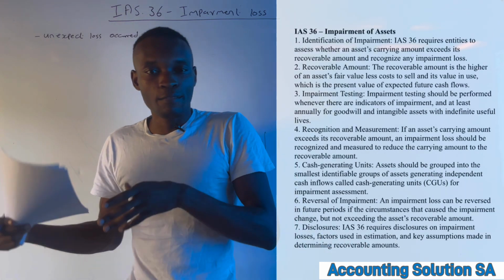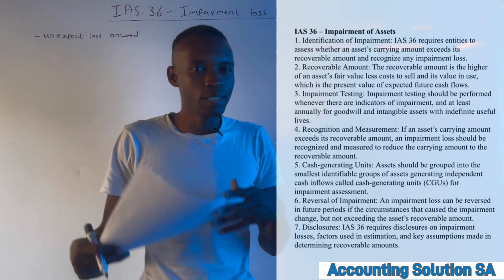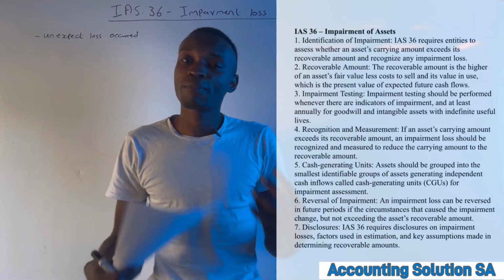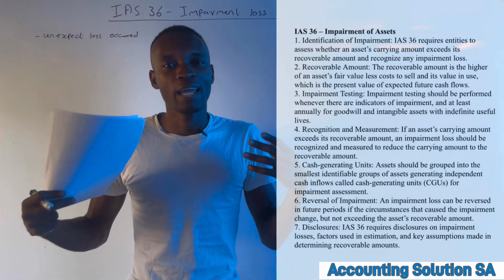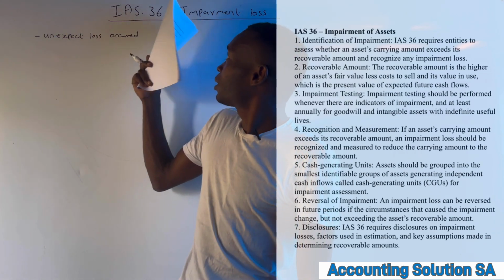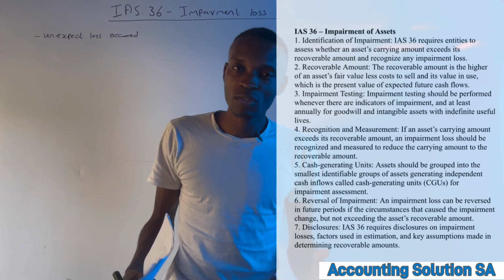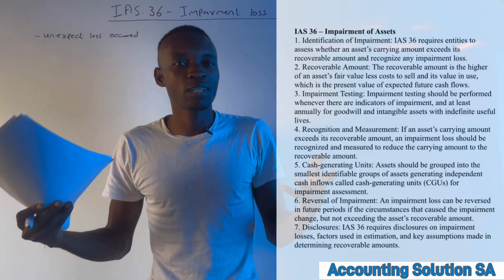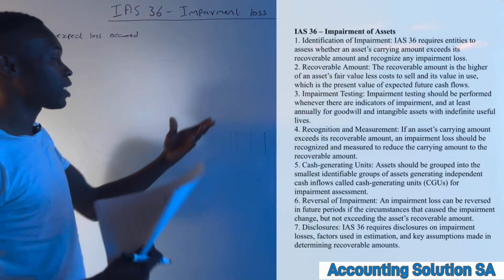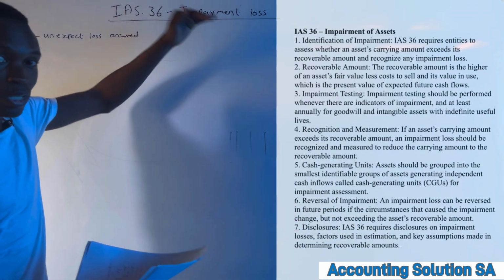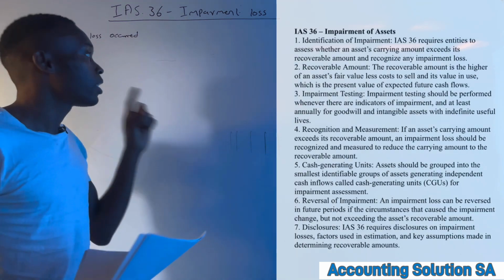That vehicle, that computer, that equipment, that building that we purchase, we know that we are going to calculate depreciation every month, but we never expect it to be impaired. But because it is something that can happen, we have to have a standard that regulates this loss if it happens. It's known as International Accounting Standard 36.